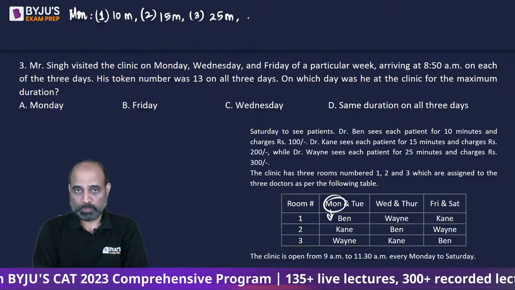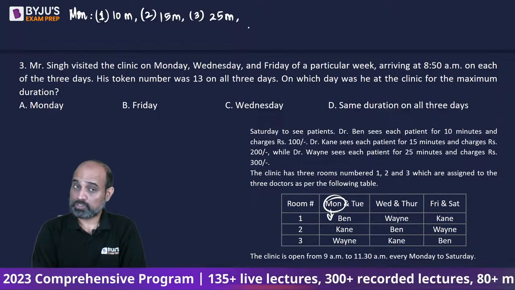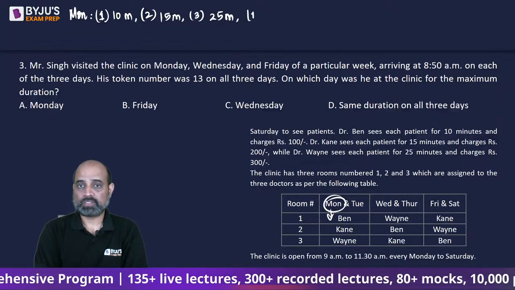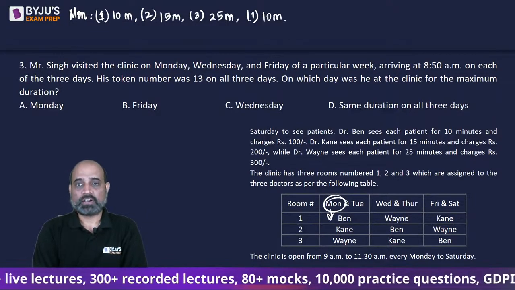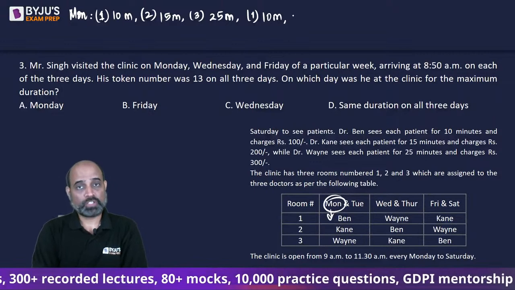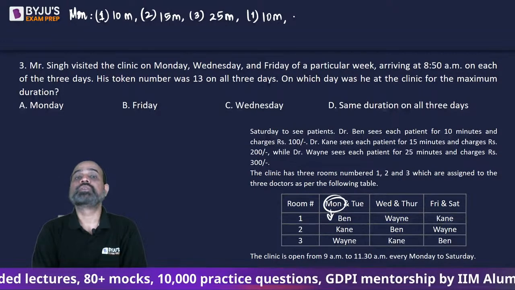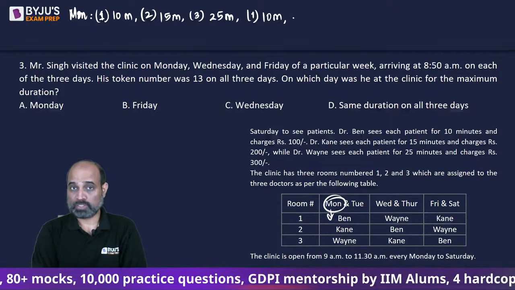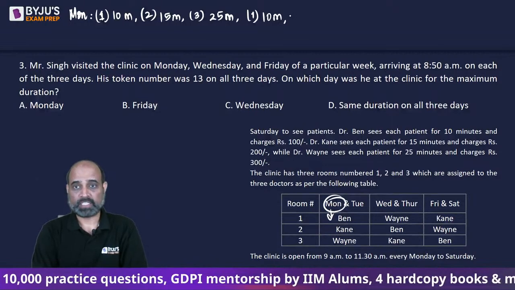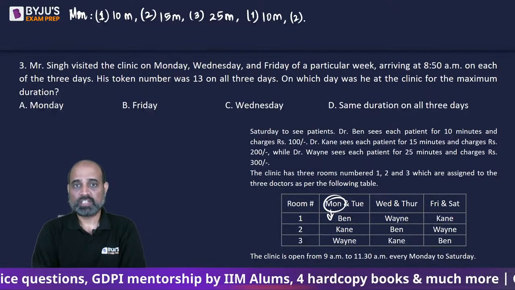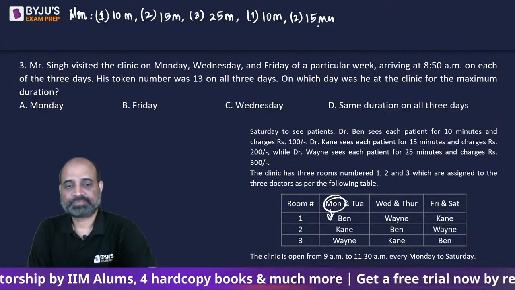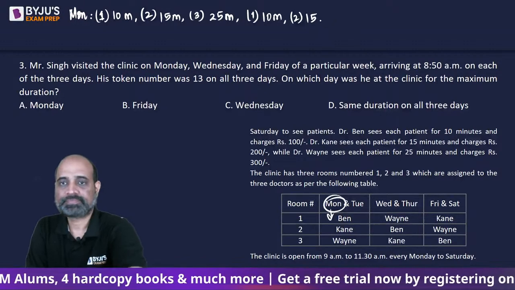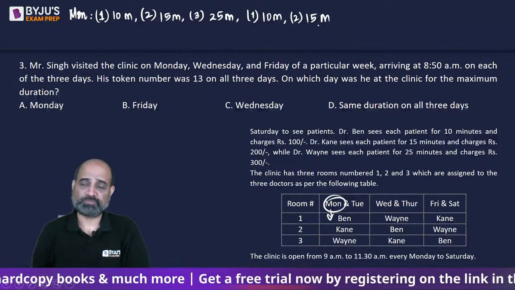Now, when the 4th patient comes in, the first room that is going to be vacant is room number 1. So he goes there and he stays there for 10 minutes. When the 5th patient comes in, he is going to enter room number 2, because that room is going to be vacant by that time. So he's going to get stuck there for 15 minutes, right? These are first 5 patients.